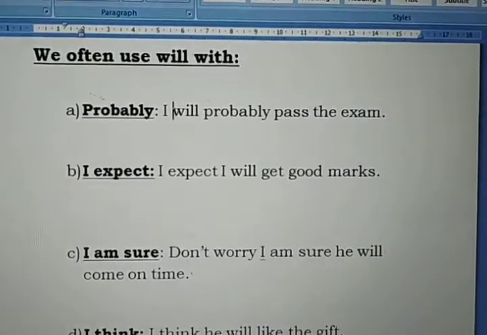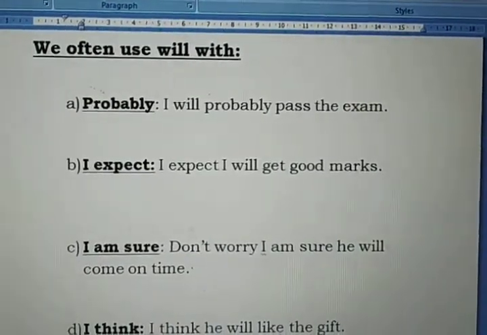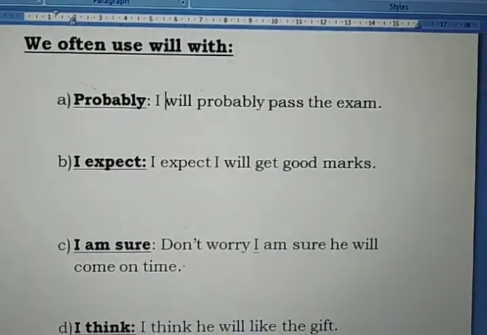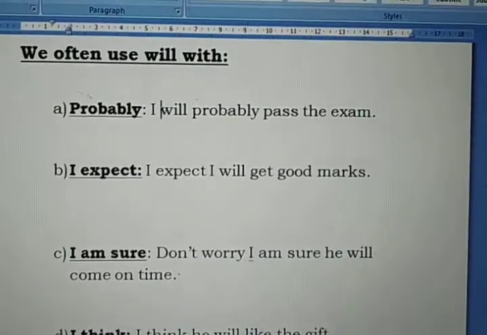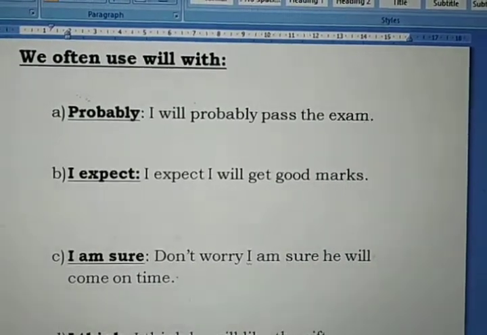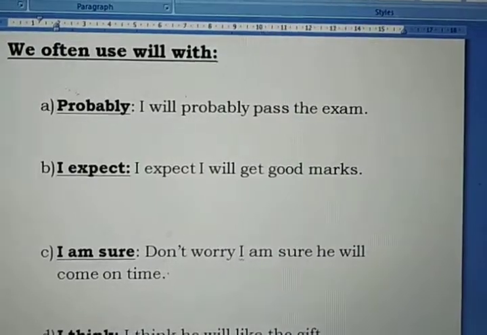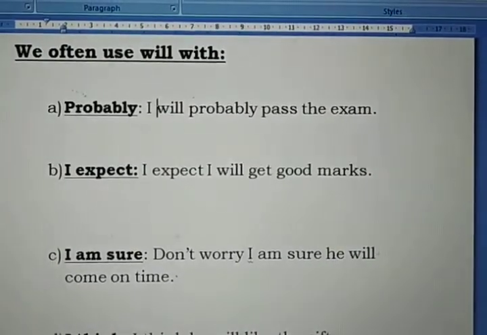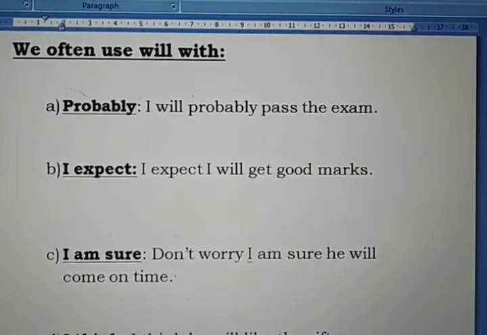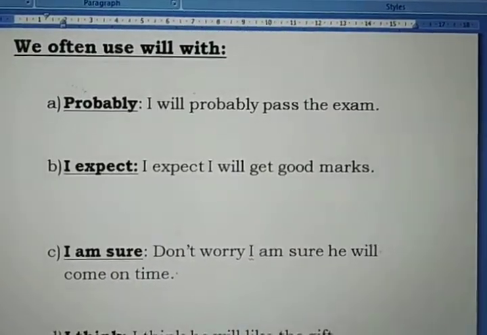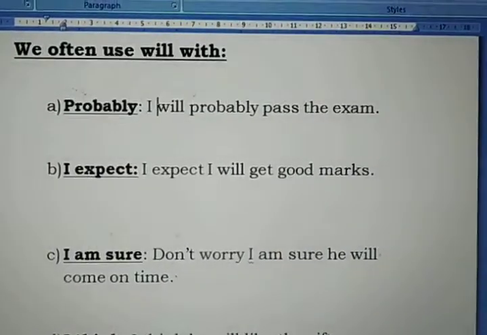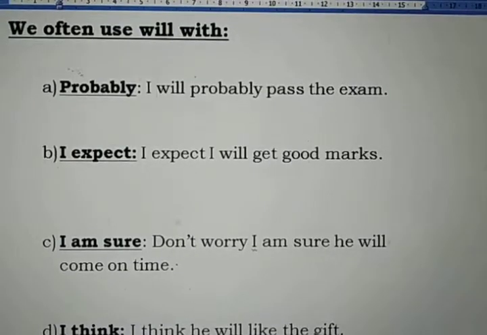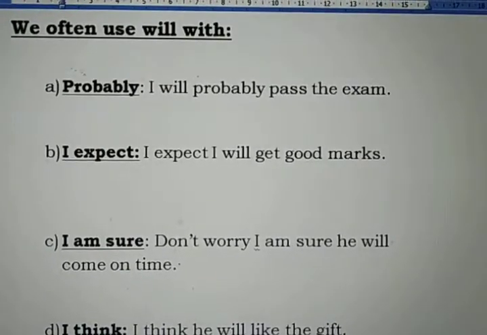Next one, we often use will in situations where you are not sure. First one, like probably. I will probably pass the exam. So there is this possibility, which means you are not sure. You expect something. I expect I will get good marks. So this is also probability or expectation where you are not sure. I am sure, don't worry. I am sure he will come on time.